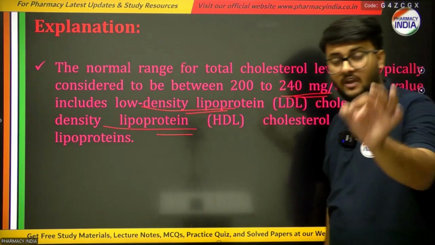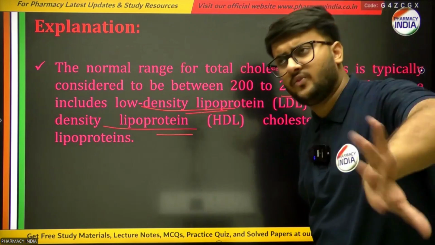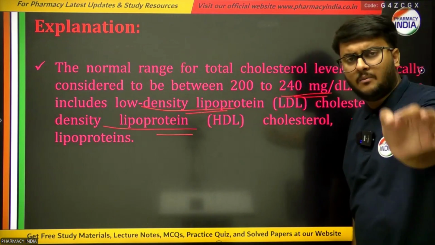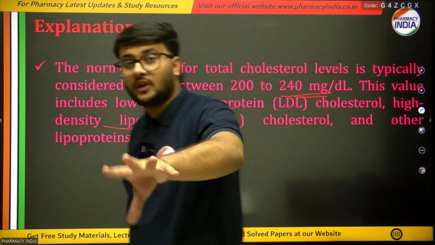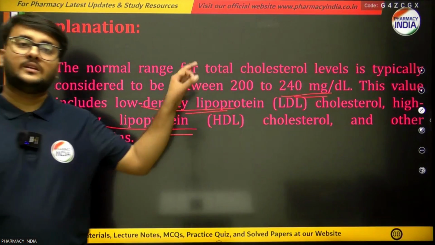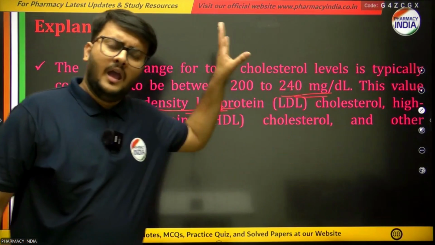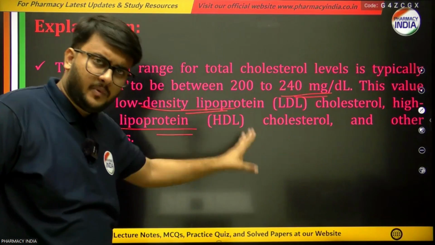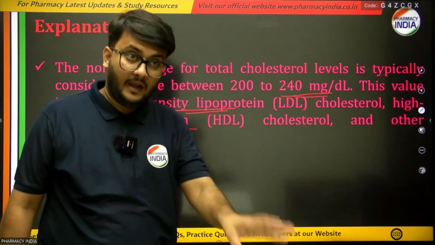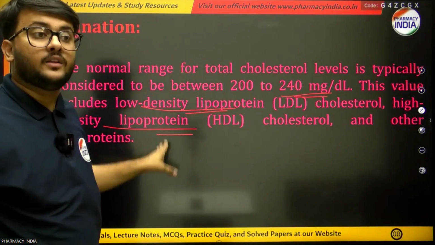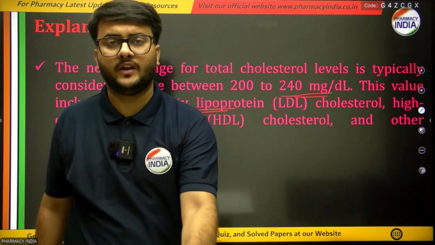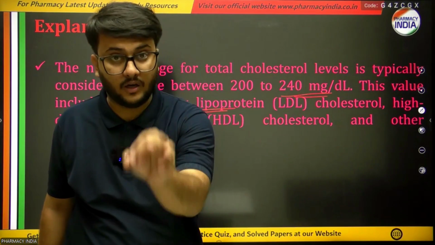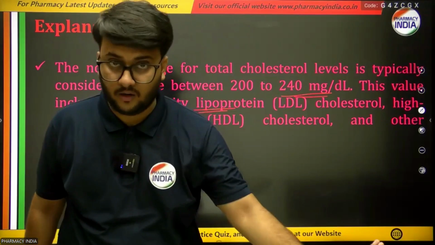It means if an individual has a total cholesterol level of 200 to 240 milligram per deciliter, his or her LDL, HDL and other lipoprotein values are normal. And if the number rises above 240, that means it is increasing above 250, 260, that means his or her total cholesterol levels are not normal.